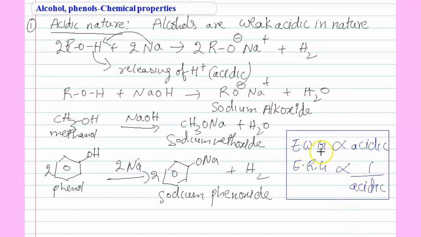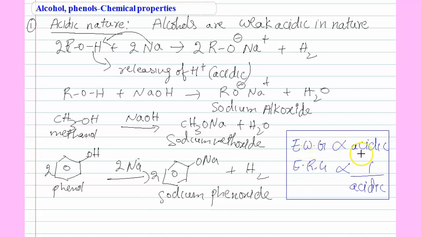So electron withdrawing groups increase the acidic nature, and electron releasing groups decrease the acidic nature. You can think in reverse also: electron withdrawing groups decrease the basic nature, but releasing groups increase the basic nature.